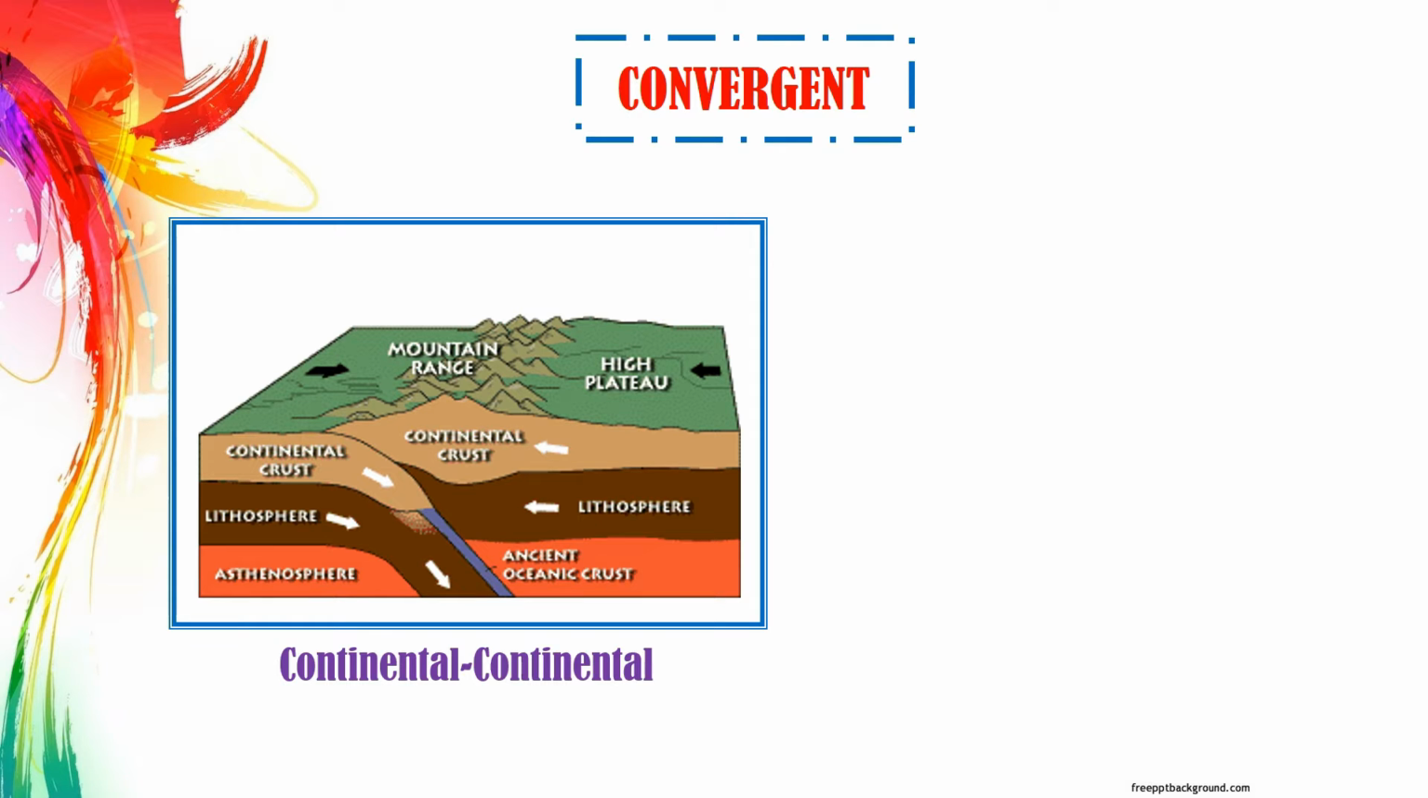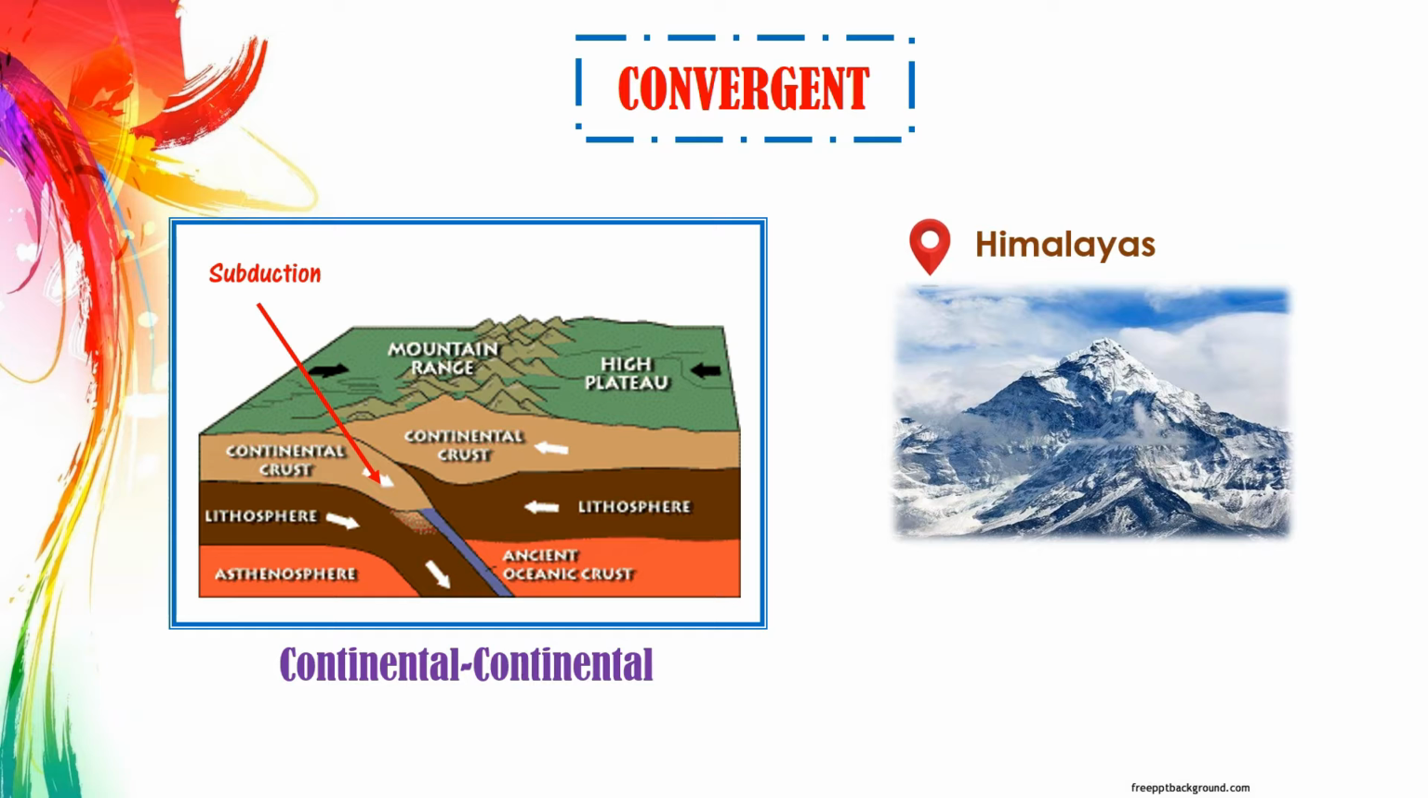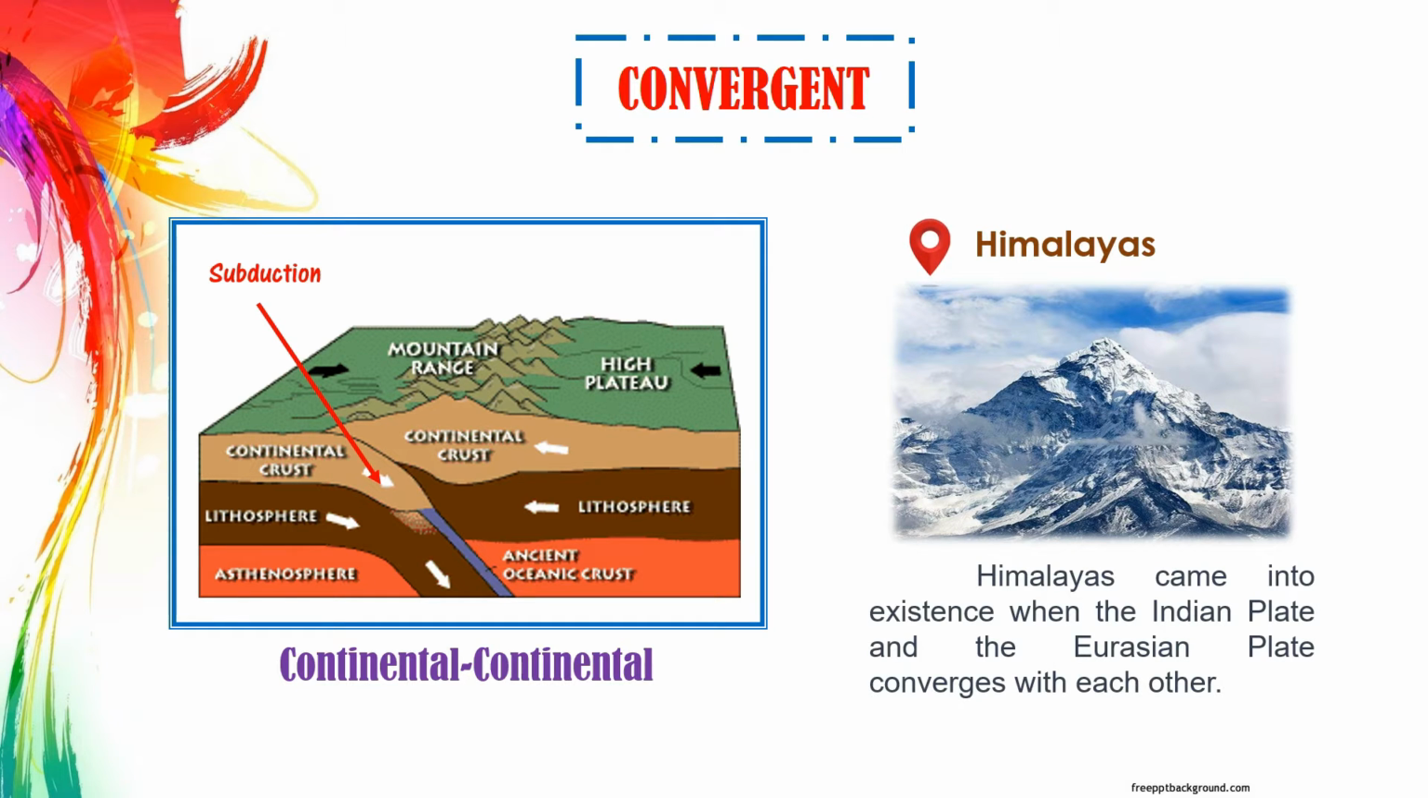The denser continental plate subducts into the other, while the less dense plate remains. This type of collision produces large mountains like the Himalayas. The Himalayas came into existence when the Indian plate and the Eurasian plate converged with each other.